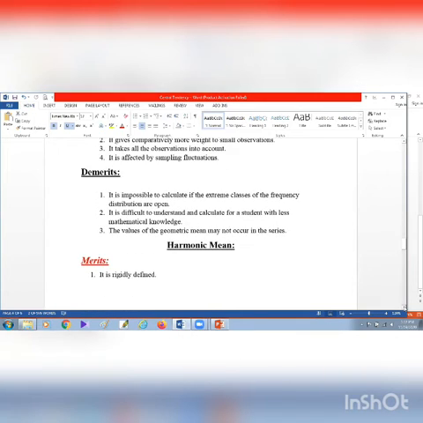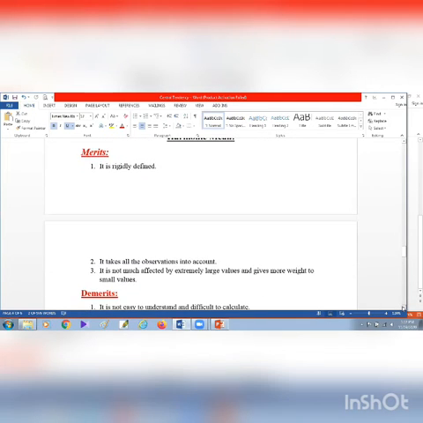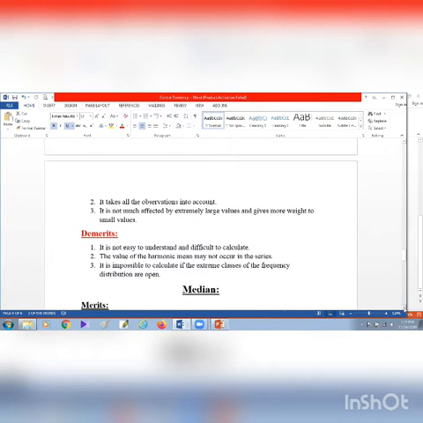Then the harmonic mean. The merits of harmonic mean are that it is rigidly defined. It takes all observations into account. It is not much affected by extremely large values and gives more weight to small values. And the demerits of harmonic mean are that it is not easy to understand and difficult to calculate. The value of the harmonic mean may not occur in the series. It is impossible to calculate if the extreme classes of the frequency distribution are open.